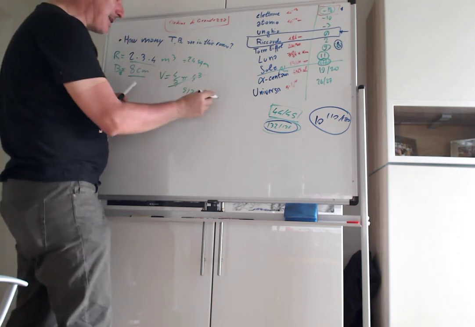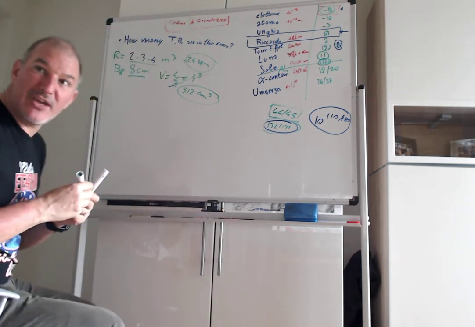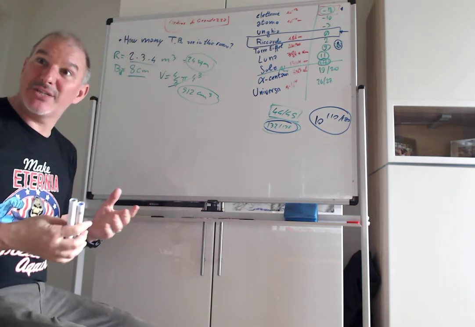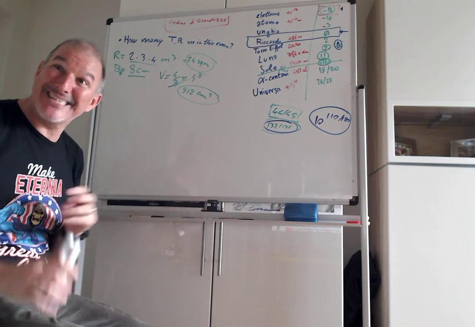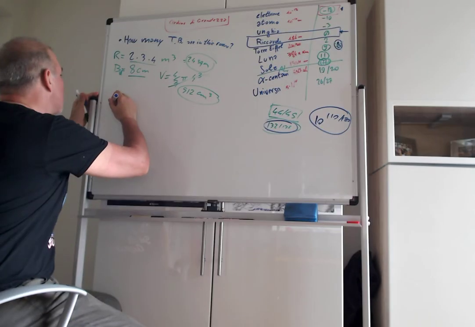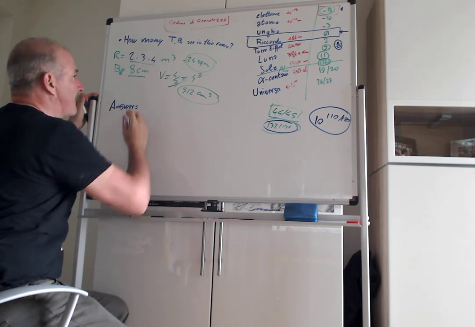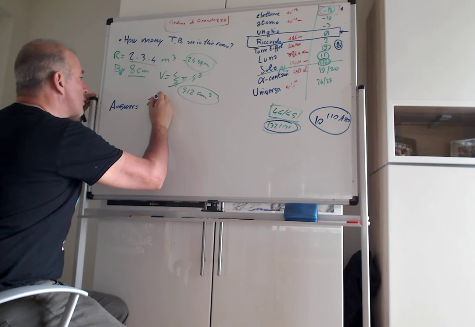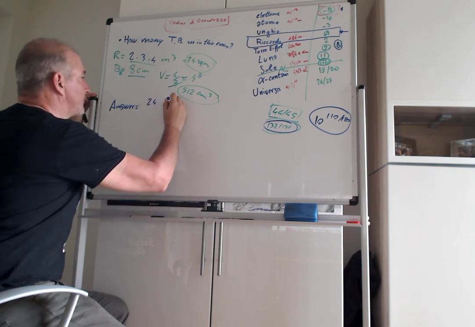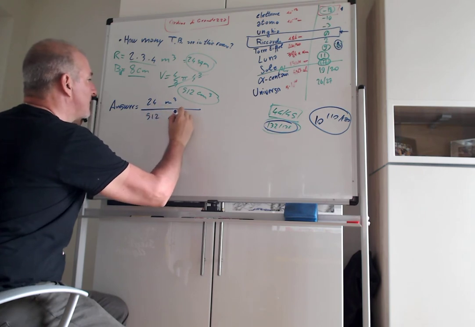Now, how many of this stay in this? Oh my God, we need to do a division. Now, a division of numbers is difficult, but a division of order of magnitude is easy peasy. You want to see that? Look at that. So, how many balls? The answer, which is not 42, is 24 cubic meters divided by 512 cubic centimeters.